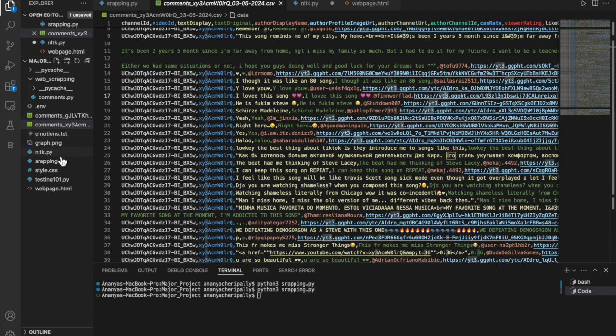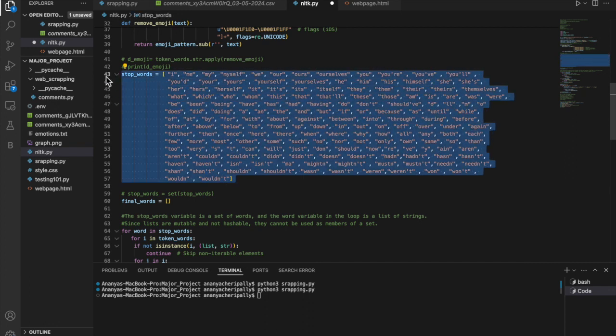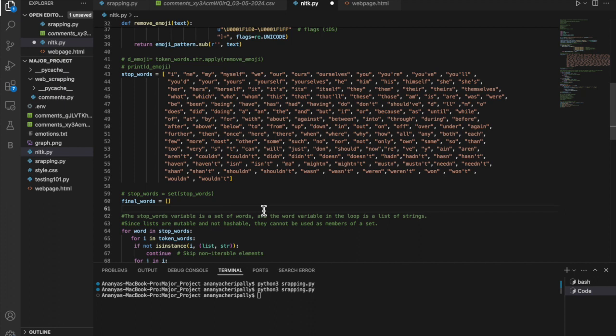Once all of that is removed, the next step is to remove stop words. Stop words are basically words that do not contain any emotion in them. Since we're performing sentiment analysis, we want to consider words that have some sentimental value to them. Since these words do not have any sentiment, there is no use for them in our sentiment analysis, so we remove these stop words.